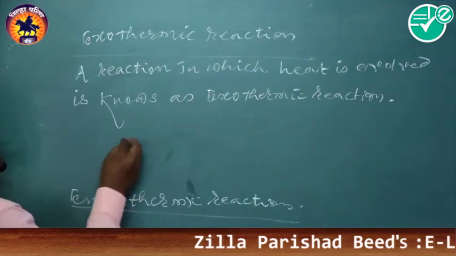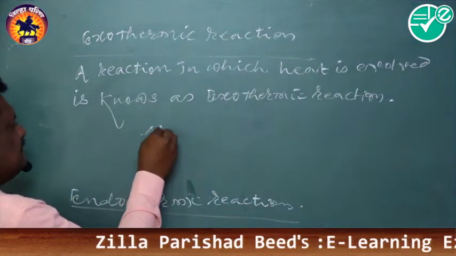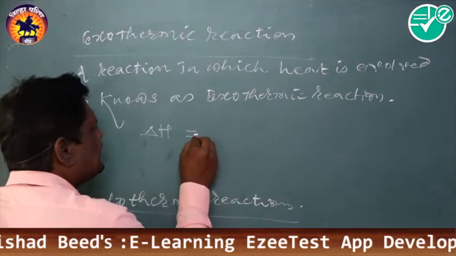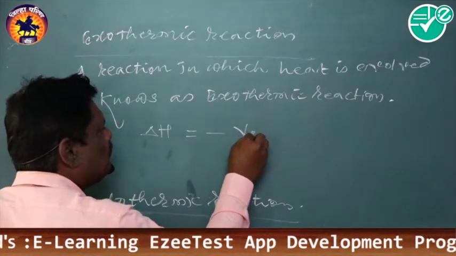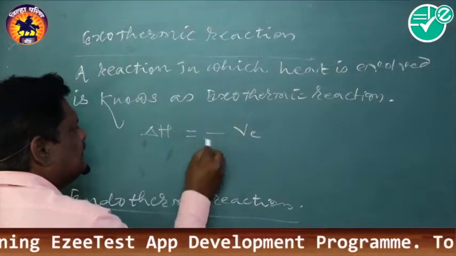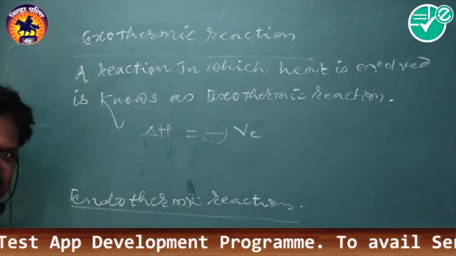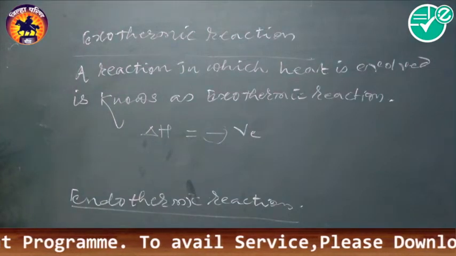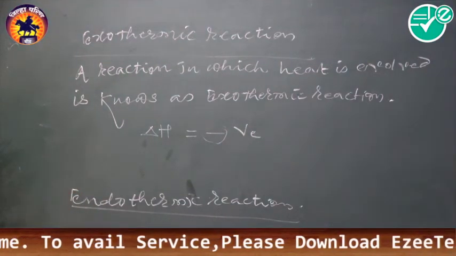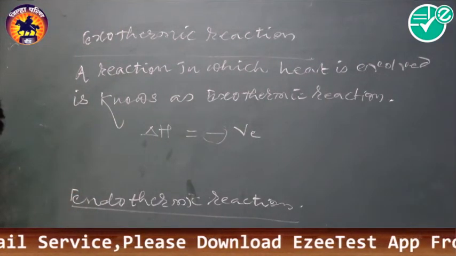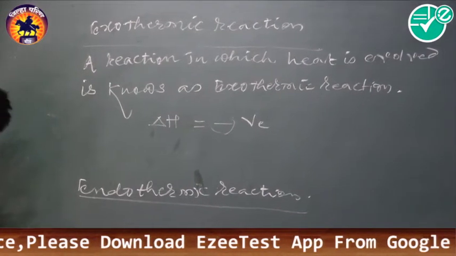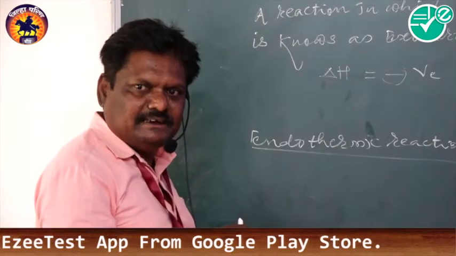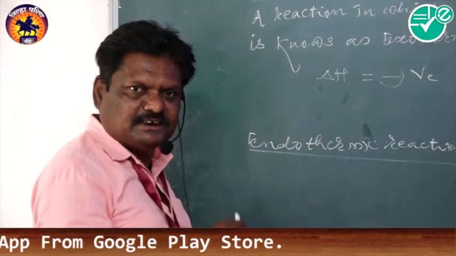In case of an exothermic reaction, the delta H, the change in enthalpy, is always negative. Here, this negative sign indicates that heat is evolved during the course of the chemical reaction. It means that heat energy is lost by the chemical substances.